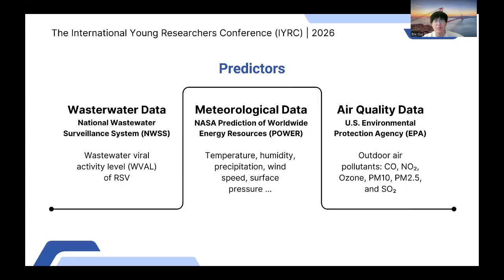Daily meteorological data was obtained from the NASA Power Project, a highly accessible and high-quality data set from satellite observations and models. Daily outdoor air quality data were collected by the US Environmental Protection Agency.